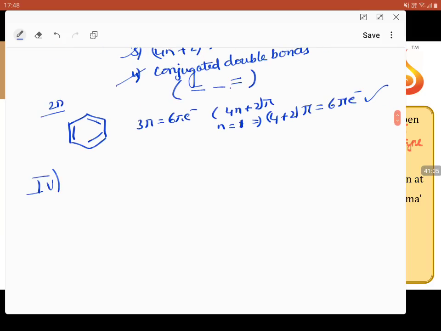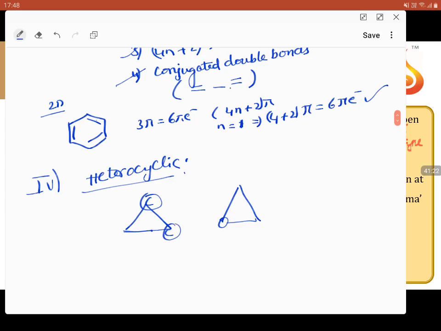Coming to the fourth one, heterocyclic. Heterocyclic compounds should be cyclic compounds, but if you write this one and if you write O, here you have carbon, here you have carbon, here you have carbon. Every corner of a regular polygon structure is a carbon.